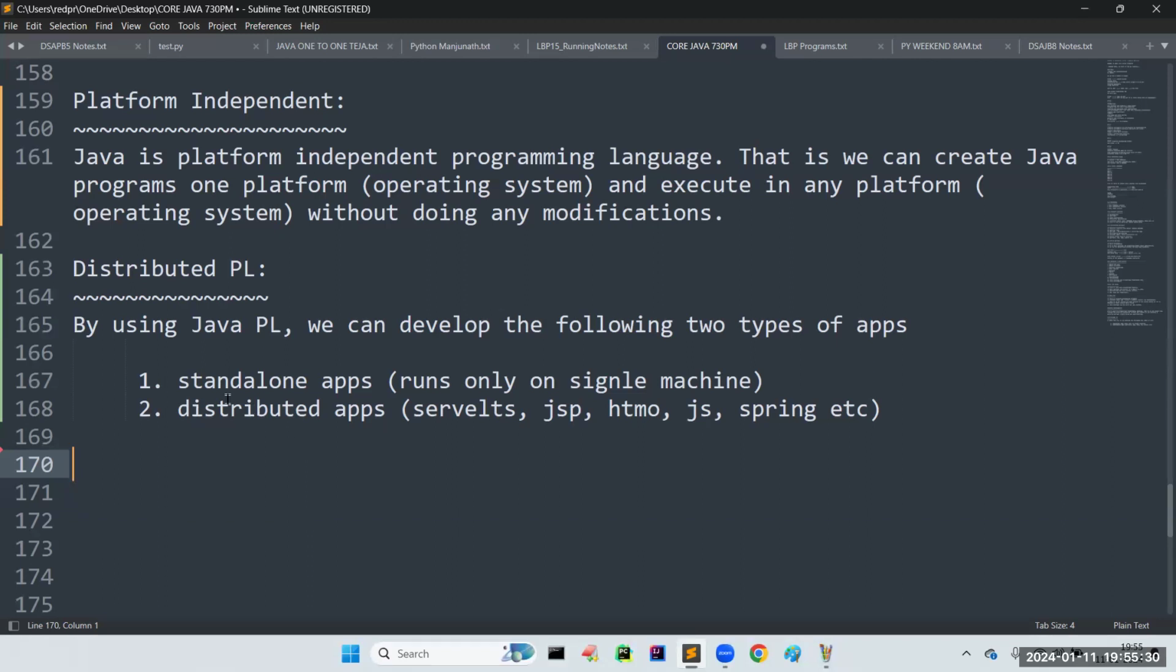There you can get that. But as of now, we are focusing only on standalone applications. I'm not going into detail, and in the upcoming classes we will discuss it. Sir, are you clear with this distributed feature? Why can we say Java is distributed? Is it clear, friends?